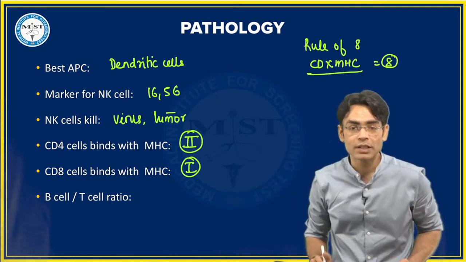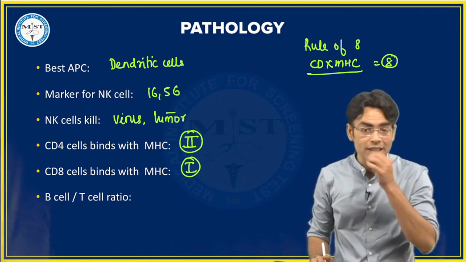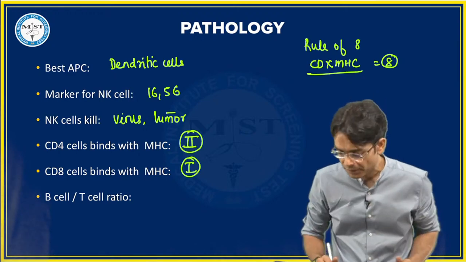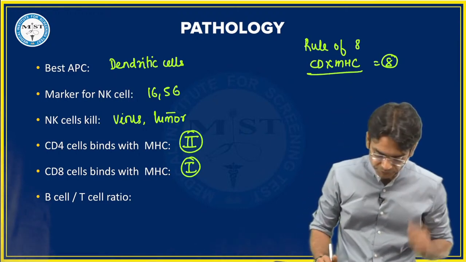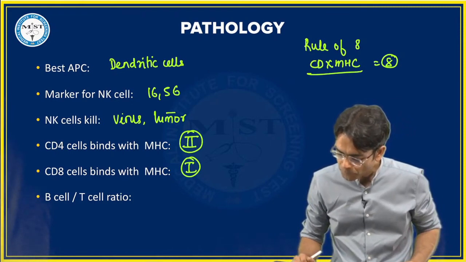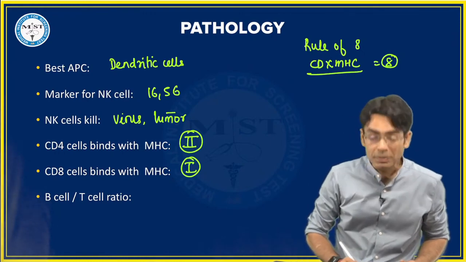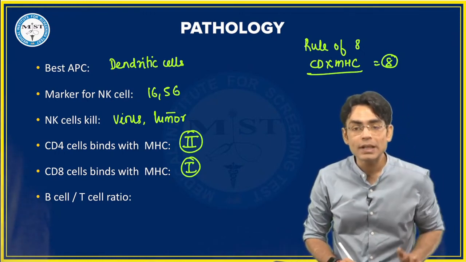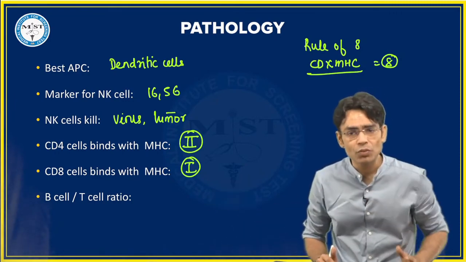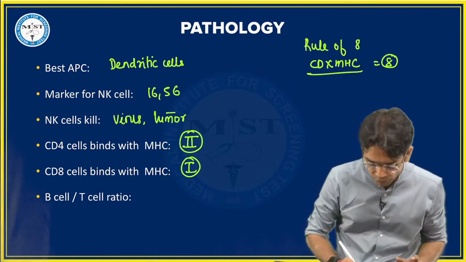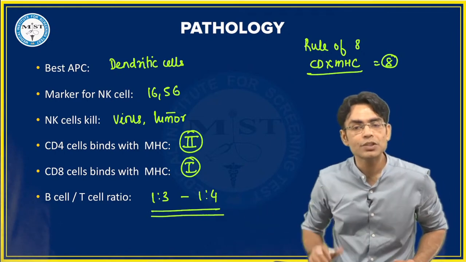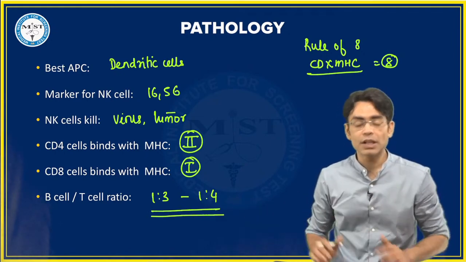B to T cell ratio in the body. So how much inside our body is the B cell and how much are the T cells? The ratio for these cells, guys. बेटा देखो, B cells का percentage कितना होता है? 10 to 20%, ठीक है, of total lymphocytes. And T cell कितने होते हैं? 60 to 70% of total lymphocytes. So the ratio will be around 1:3 to 1:4. This will be the ratio of B to T cells.